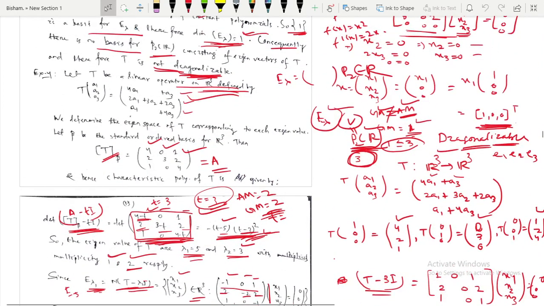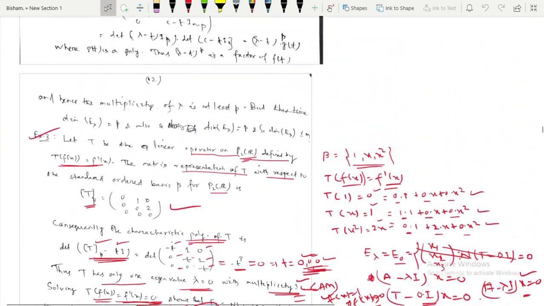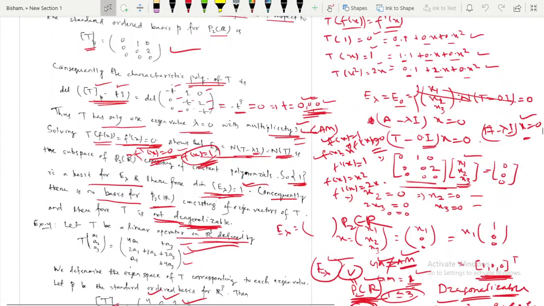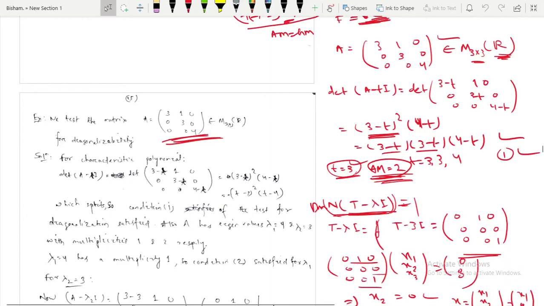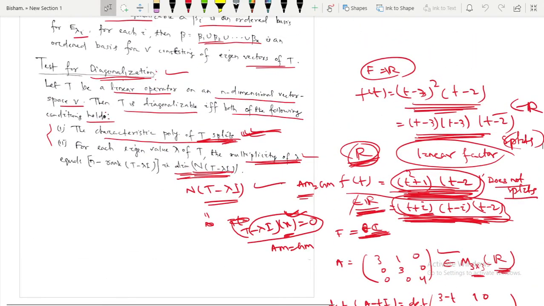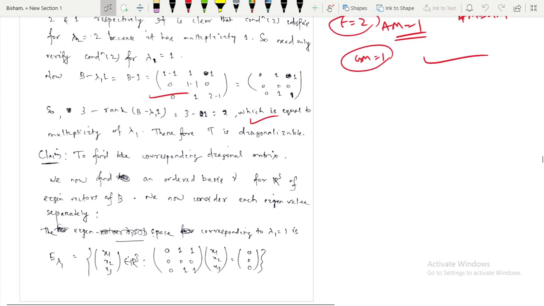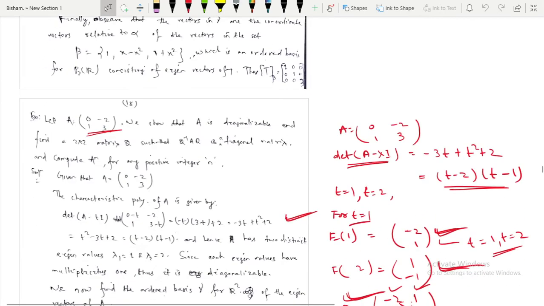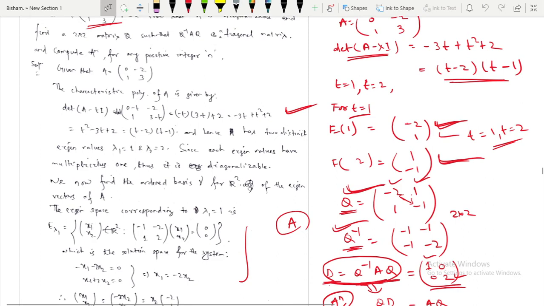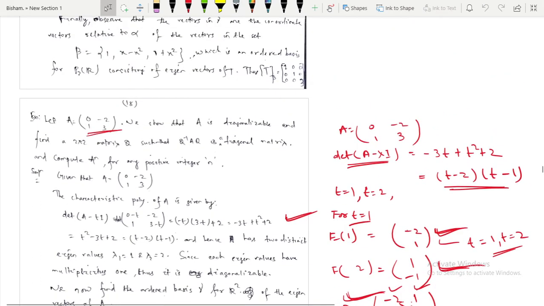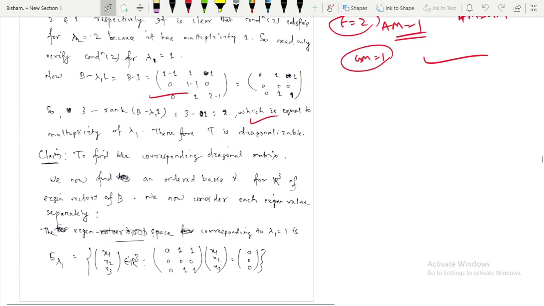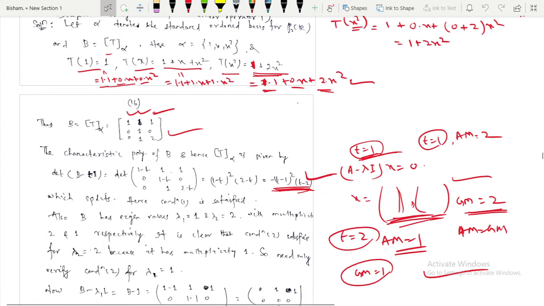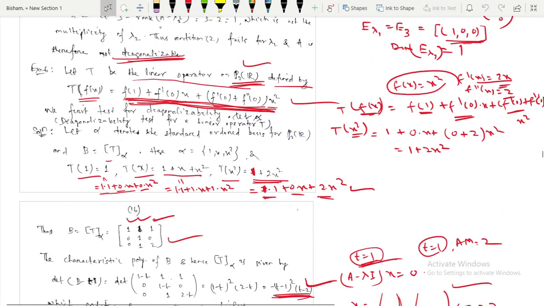Now consider any transformation. Suppose this one is a transformation.